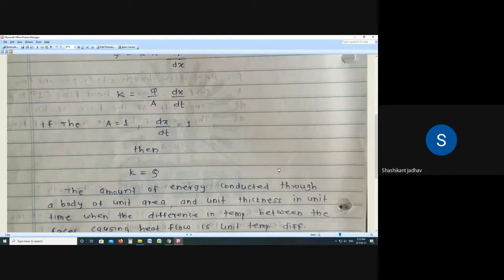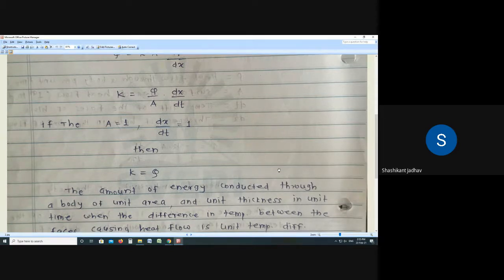Then K is equal to Q, meaning thermal conductivity is equal to the amount or rate of heat transfer when there is a unit area and a unit temperature gradient in unit time. At that time thermal conductivity is nothing but the rate of heat transfer.